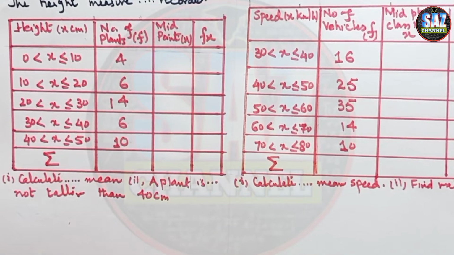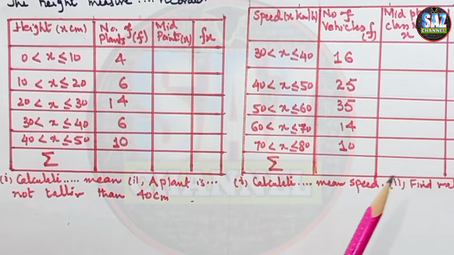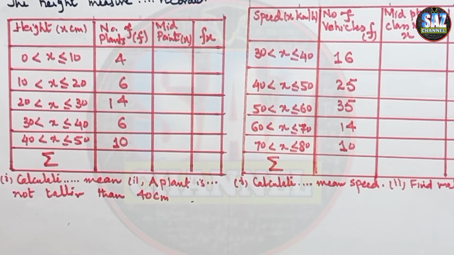The question says calculate an estimate for the mean height of the plants, and the second part says a plant is selected at random. Find the probability that the plant is not taller than 40 centimeters. Probability and statistics are related to each other. So especially for your O-level examination, when you are preparing statistics, you must focus on probability as well, so that you can get full marks out of this question.